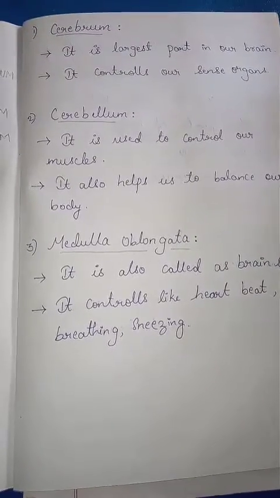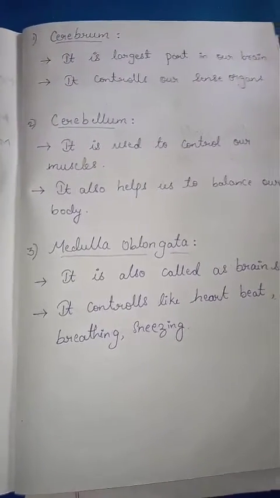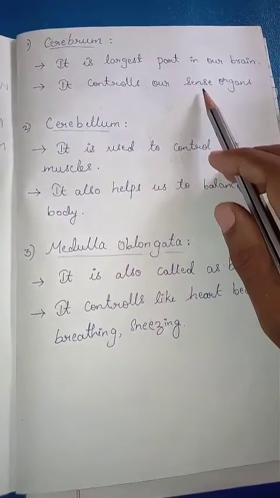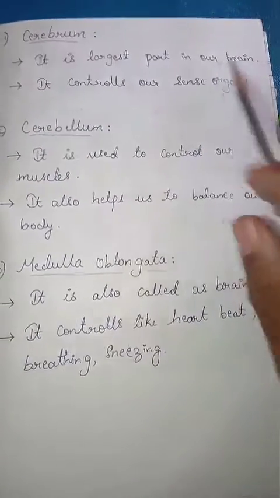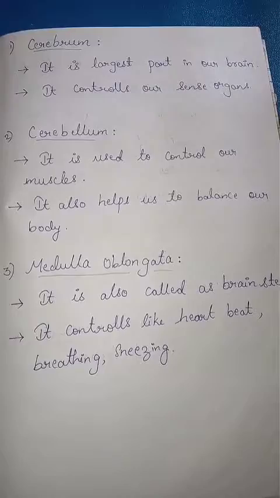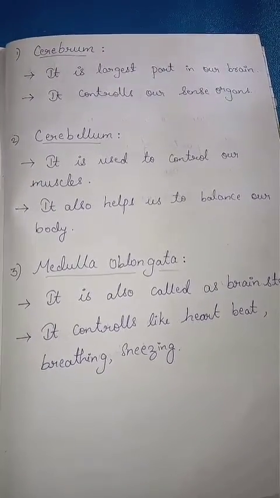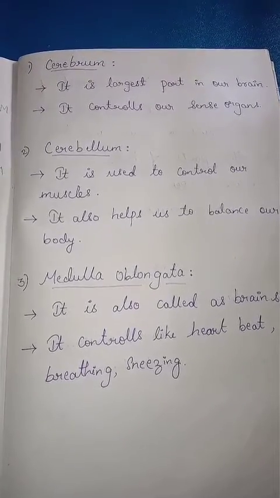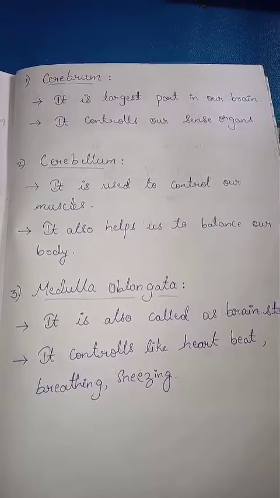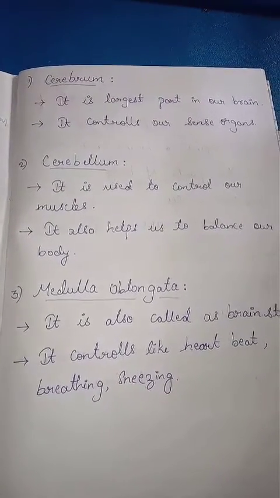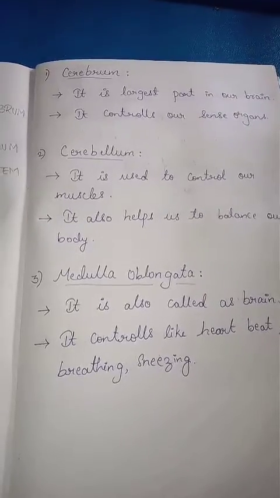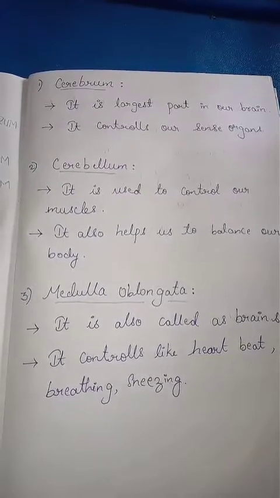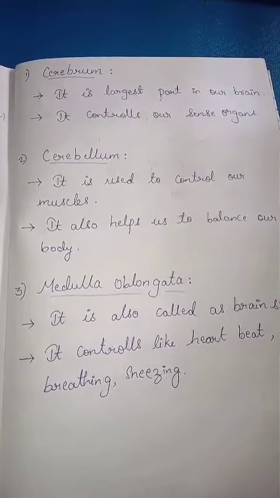The first part of the brain is called the cerebrum. It is the largest part of the brain. It controls our sense organs like eyes, ears, nose, tongue and so on. You can see this whole part is called the cerebrum. If the cerebrum is inactive, we can't hear, see, smell, and we can't think properly. The cerebrum is the most important part of our brain. It helps us to remember all things. These are the functions of the cerebrum.